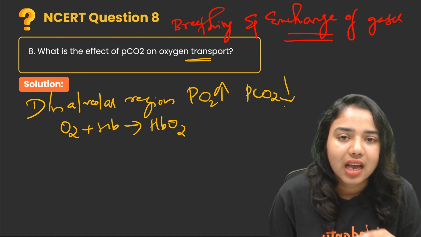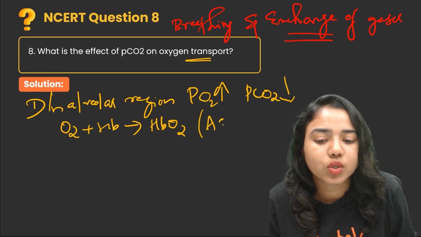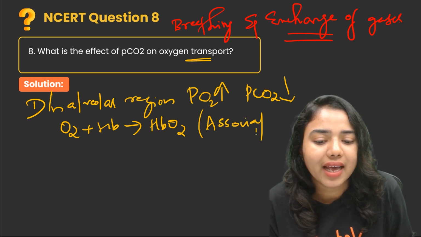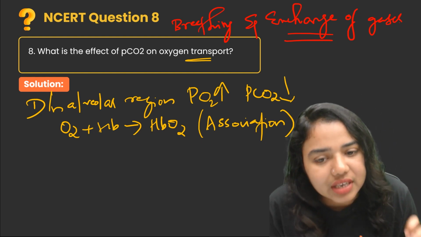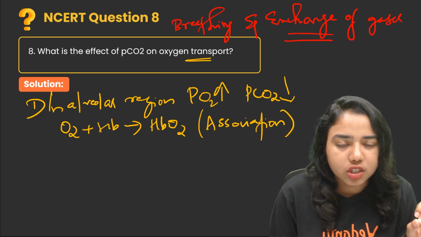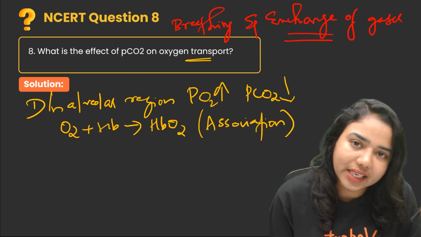Then only this oxyhemoglobin formation takes place, and this process is called association. It takes place in the alveolar region, where the partial pressure of carbon dioxide is less.